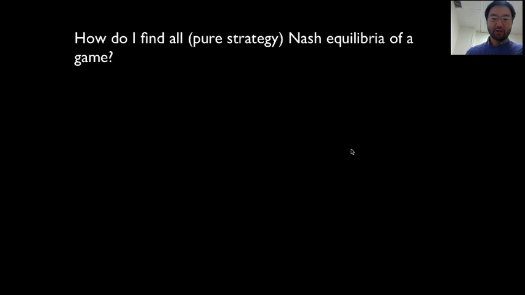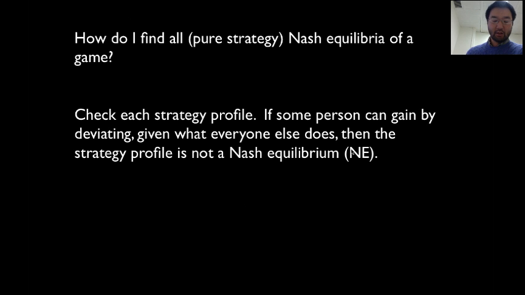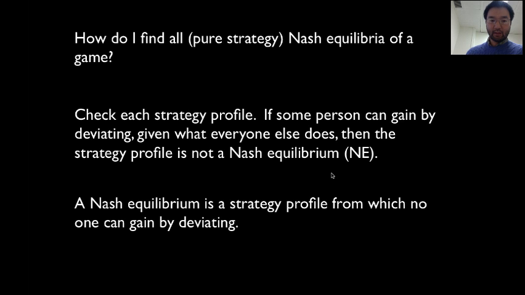How do I find all pure strategy Nash equilibria of a game? You check each profile, each little entry in the table. If some person can gain by deviating, given what everyone else does, then the strategy profile is not a Nash equilibrium. A Nash equilibrium is a strategy profile from which no one can gain by deviating. So you check each cell and see: can anyone gain by deviating? If anyone can gain, then it's not a Nash equilibrium.